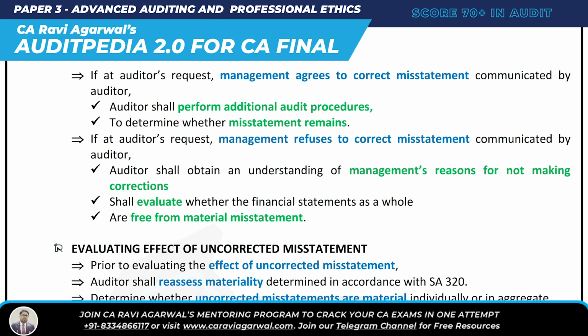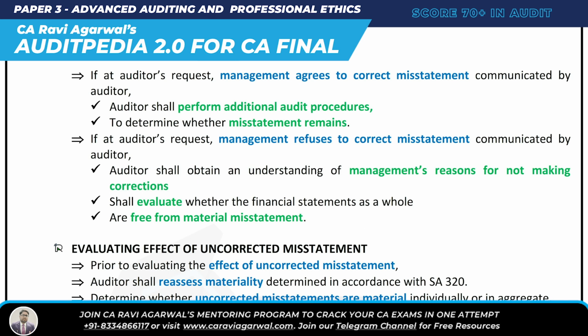But if on the auditor's request management refuses to correct the misstatement communicated by the auditor, then what do you do? The auditor shall obtain an understanding of management's reason for not making the correction, and shall evaluate whether the financial statements as a whole are free from material misstatement or not. So what happened here in communication and correction of misstatement? You have to communicate all the accumulated misstatements with the appropriate level of management, unless prohibited by law, and request the management to correct. So I, being the auditor, am going to request the management to correct.